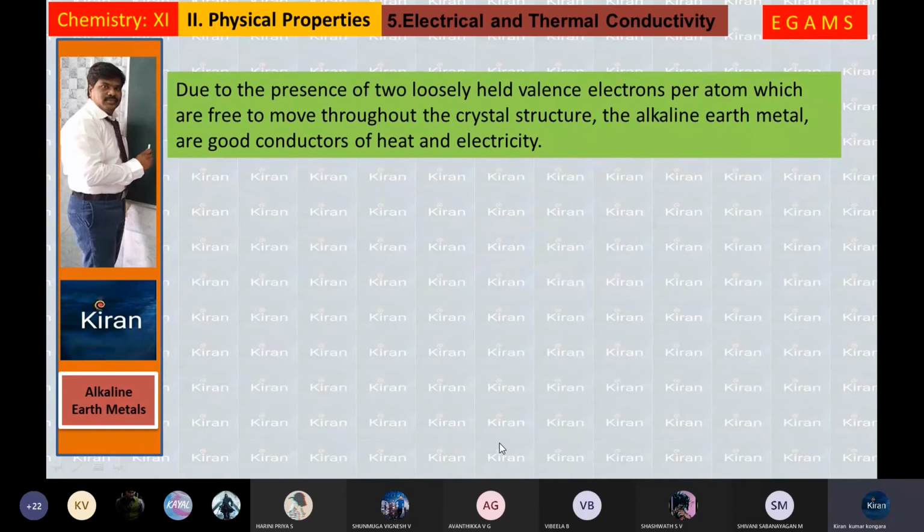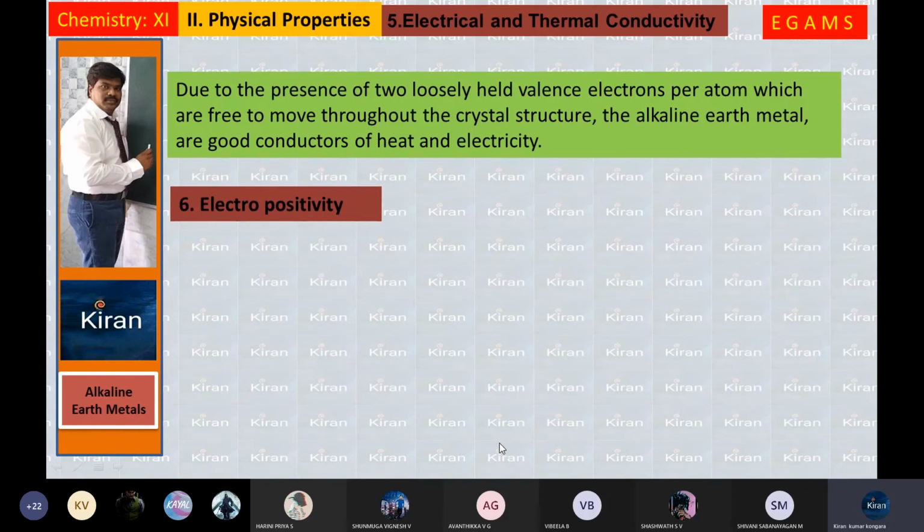Due to the presence of two loosely held valence electrons per atom, which are free to move throughout the crystal structure, the alkaline earth metals are good conductors of heat and electricity. All the metals are good conductors of heat and electricity because of the presence of free electrons, valence electrons available in the valence shell.